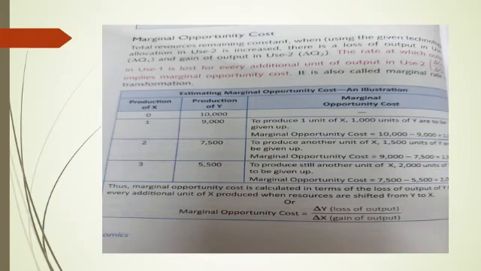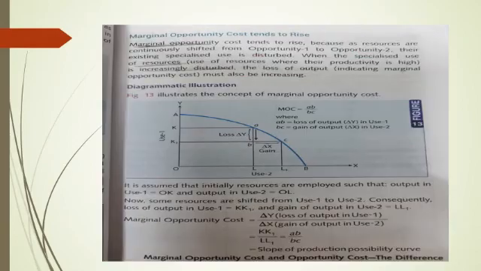In the second case, in order to produce one more unit of commodity X, that is up to 2 units, he has to further sacrifice 1,500 units of commodity Y. So the opportunity cost here is 1,500. Then in the next case, if he further wants to produce more of X, he has to sacrifice more and more units of Y. So here the marginal opportunity cost shall be 2,000. So it is clear that marginal opportunity cost tends to rise.